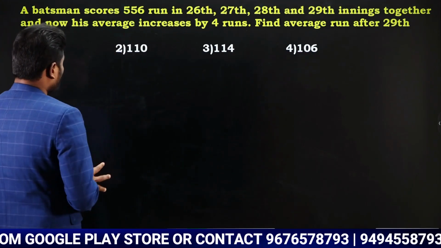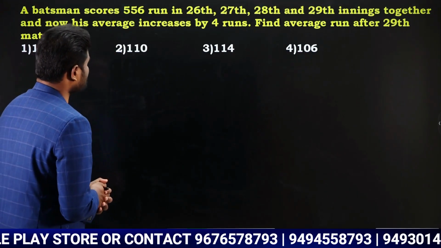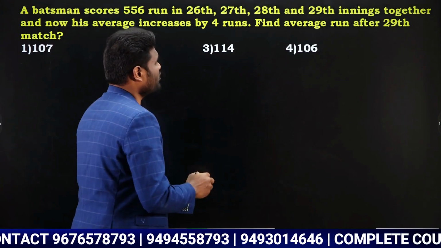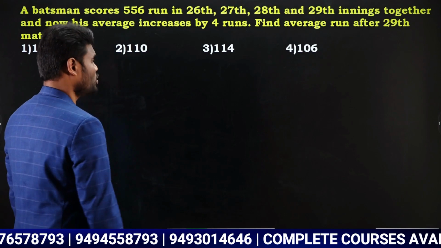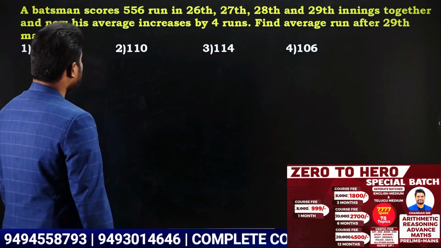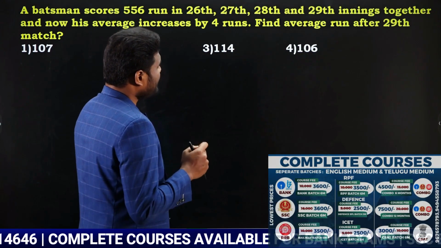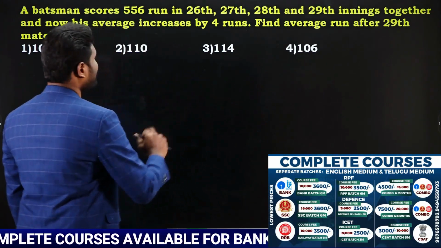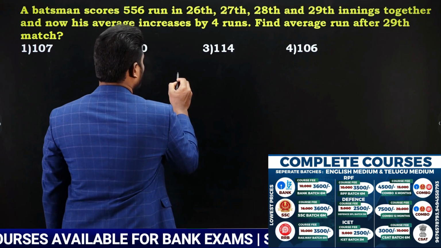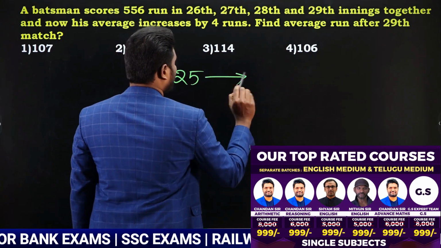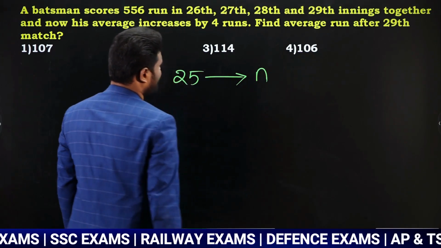A batsman scores 556 runs in the 26th, 27th, 28th and 29th innings together, and now his average increases by 4 runs. Find the average runs after the 29th match. Look here, initially for 25 matches, what the average is we do not know. Let us say this is n.